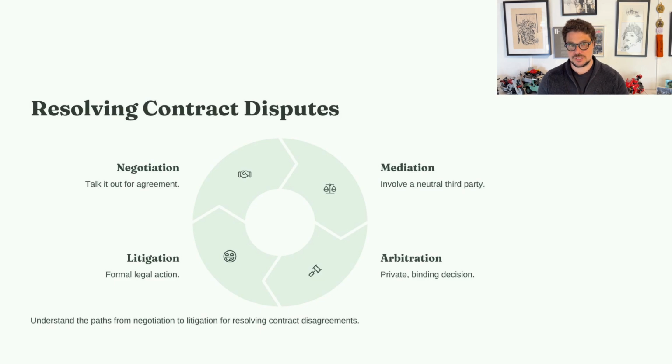Then we have arbitration. A neutral third party makes a binding decision. This process is faster and more private than court litigation. And we have litigation. This is where the dispute is taken to court for a legally enforceable decision. It is time-consuming, but often necessary for complex disputes.